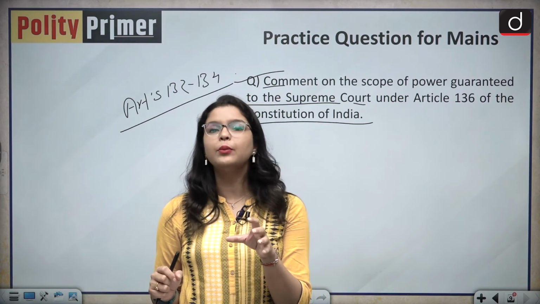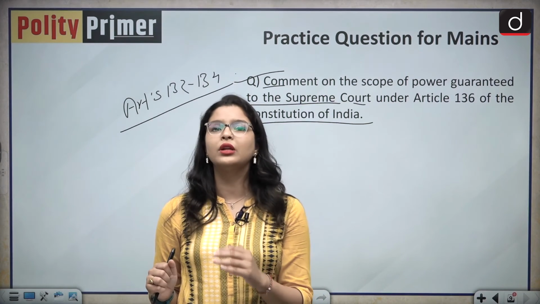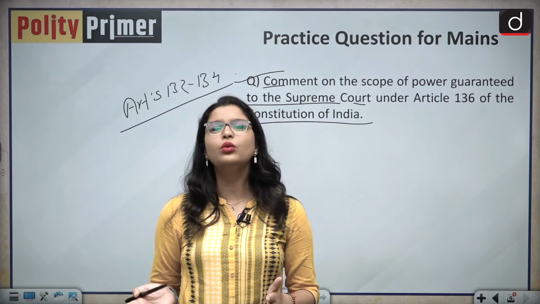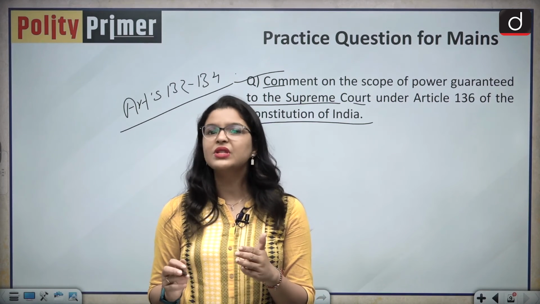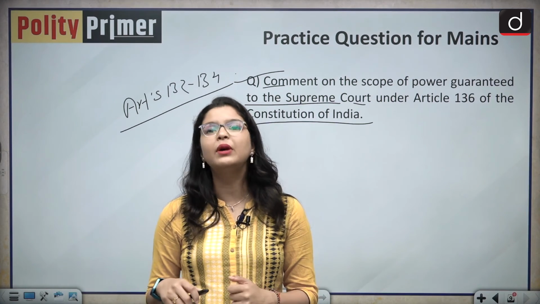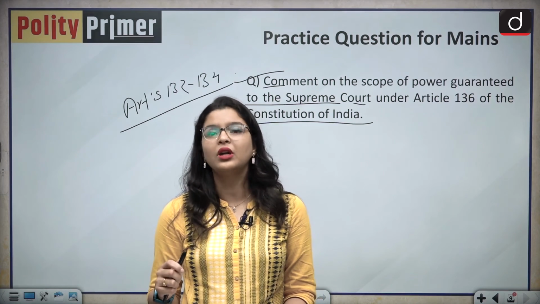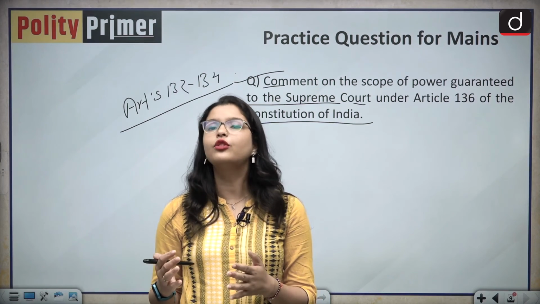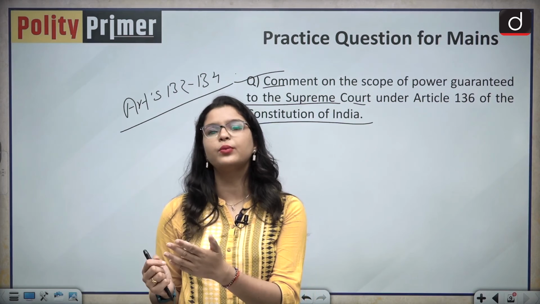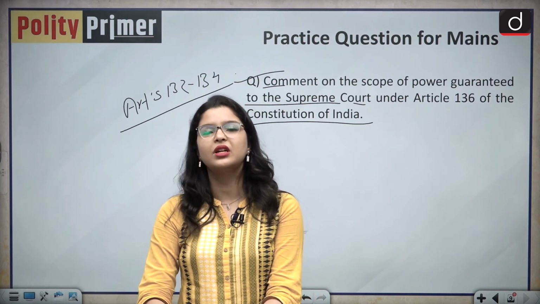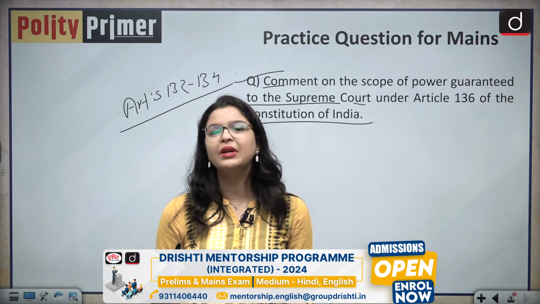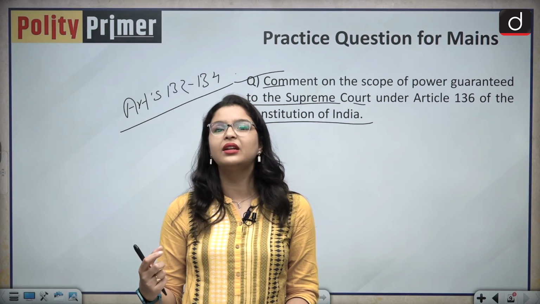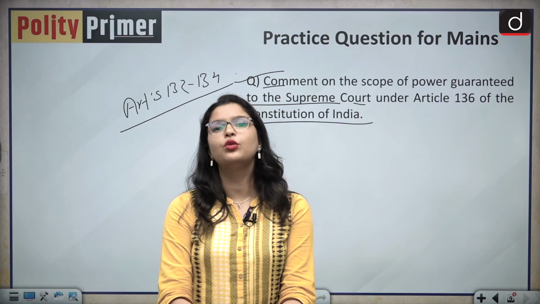So this is a very important power that has been granted to our Honorable Supreme Court of India, and you can conclude holistically that this is very necessary because in certain circumstances the aggrieved party has no option but to immediately approach the Supreme Court for justice. So you can have a holistic conclusion that this power is very important, as our constitution is very dynamic in nature and there are certain circumstances which require immediate redressal. So you can conclude very holistically.